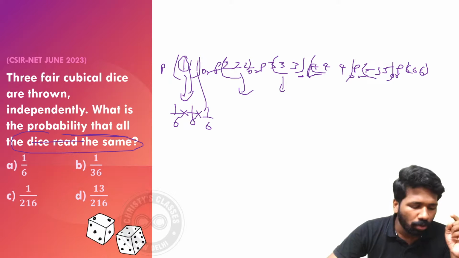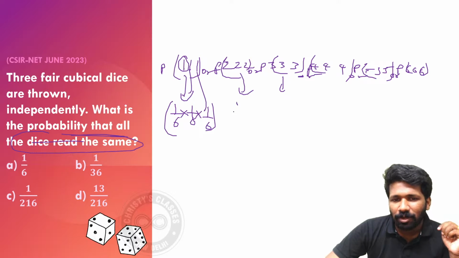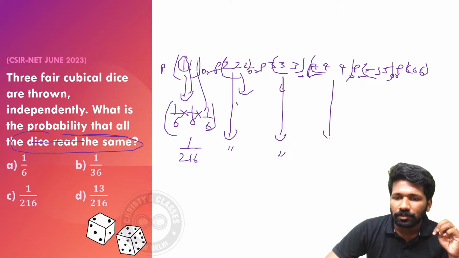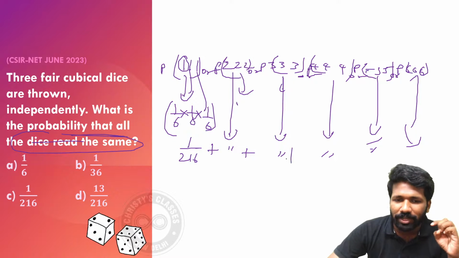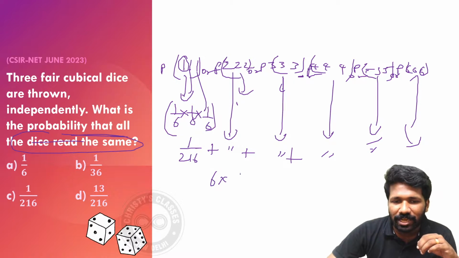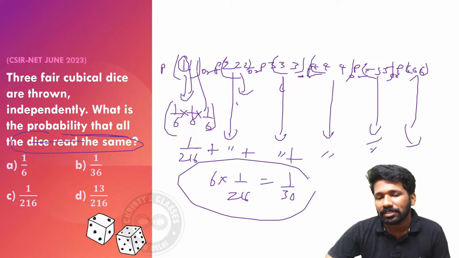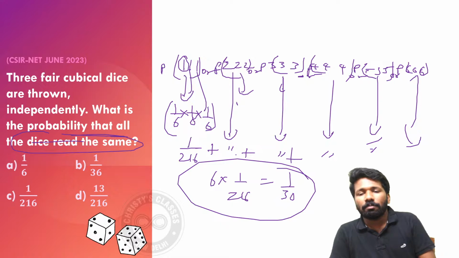So for all these to occur together, 1 by 6 into 1 by 6 into 1 by 6. Same way, this will also be 1 by 6 into 1 by 6 into 1 by 6, which is 1 by 216. Same way this will also be 1 by 216. This will be the same, this will be the same, this will be the same. That means 1 by 216 plus 1 by 216, 6 times, or 6 times 1 by 216. 6 times 1 by 216, that is 1 by 36. This is how to use the fundamental principle of counting when you do a probability question.